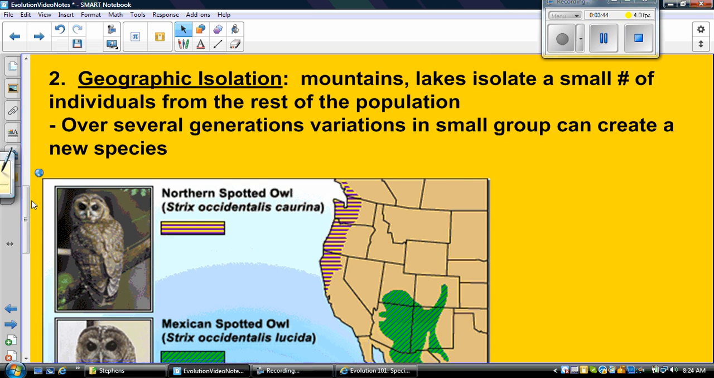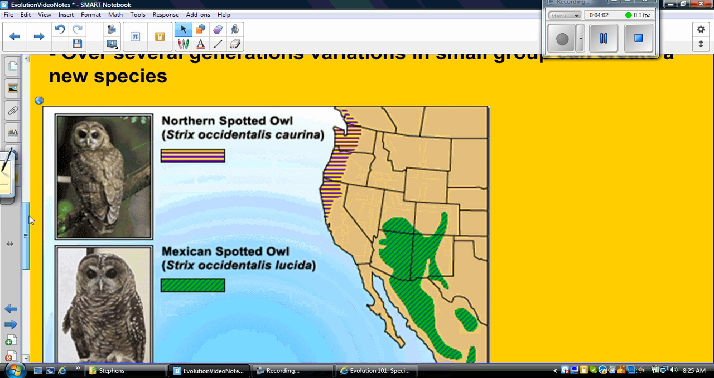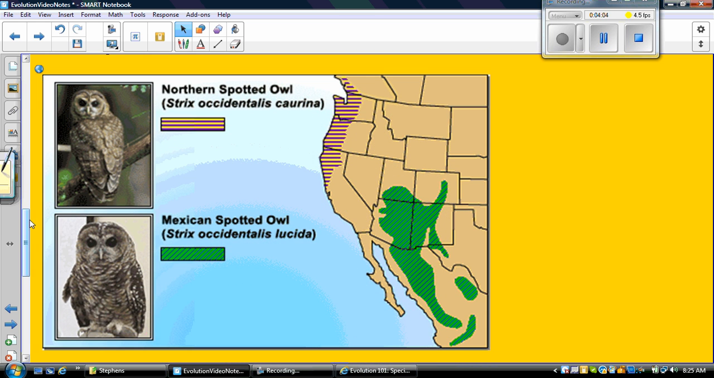Okay, some things that can stop evolution or cause some problems is geographic isolation. So mountains, lakes, they can isolate a small number of individuals from the rest of the population. Then over several generations, those variations in small groups can create a new species. For example, we've got two types of owls. We've got the northern spotted owl and the Mexican spotted owl.